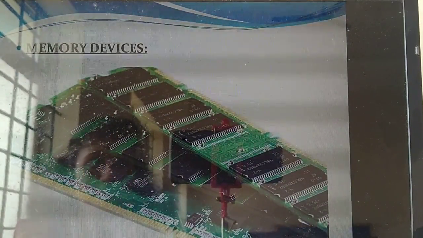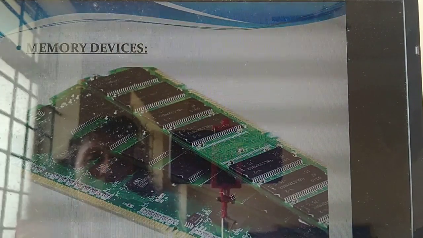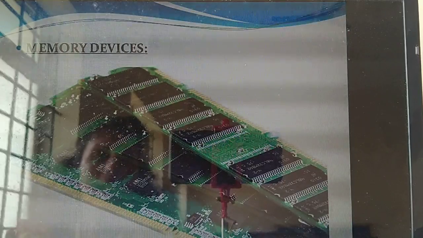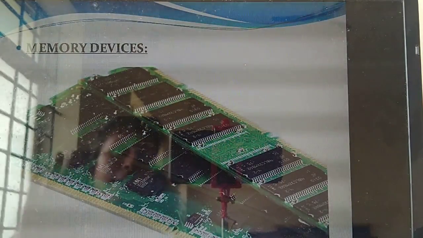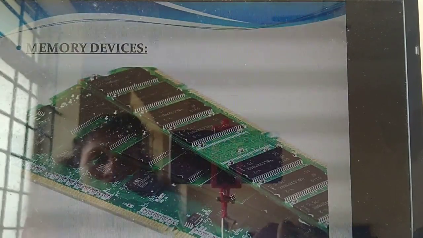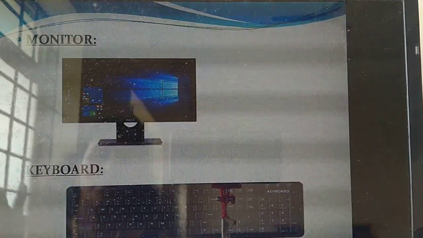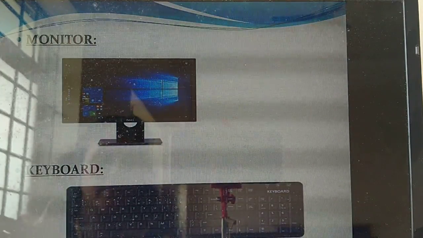Next one, memory devices. What's the use of memory? Which is the memory part of us? The memory part of my brain. Likewise, the CPU also has some memory devices. This is the picture of memory devices present inside the CPU. Next one is the monitor. Monitor, keyboard and these things you have already seen, isn't it?